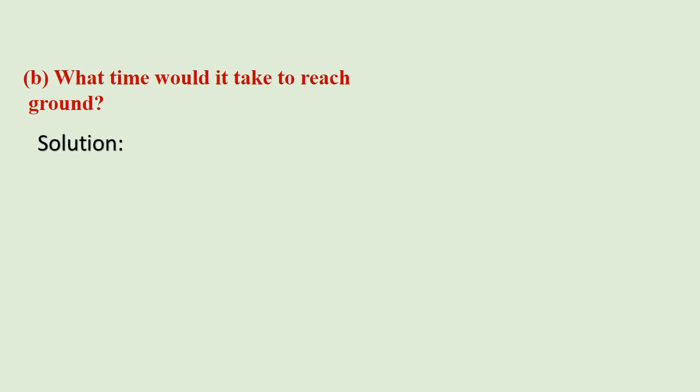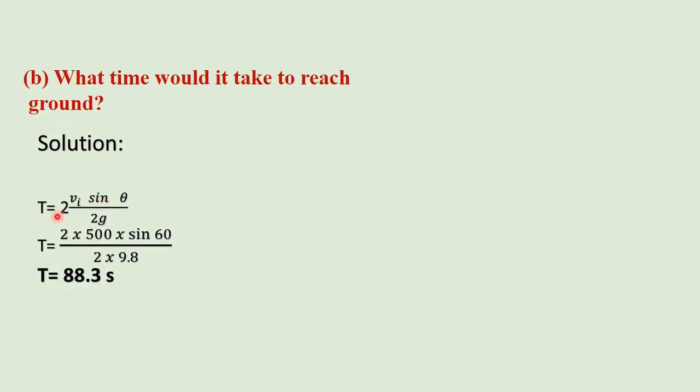In part B, we need to calculate what time would it take to reach the ground, and for total time of flight we can use t is equal to 2 vi sine theta divided by g. This is the formula which we derived in the previous lecture, and putting the values of vi, angle theta and g, we get total time t is equal to 88.3 seconds.